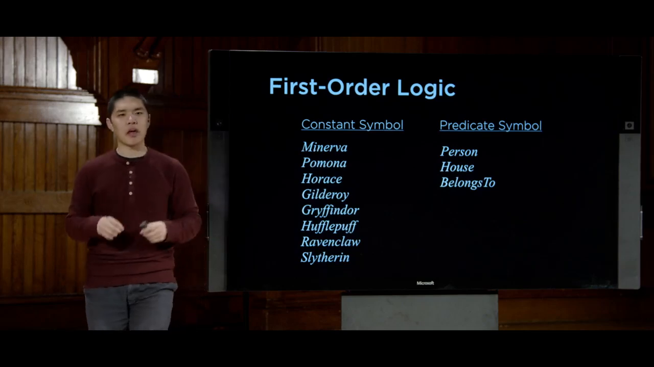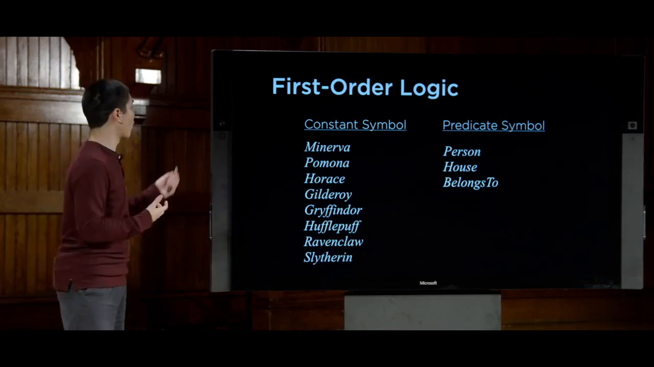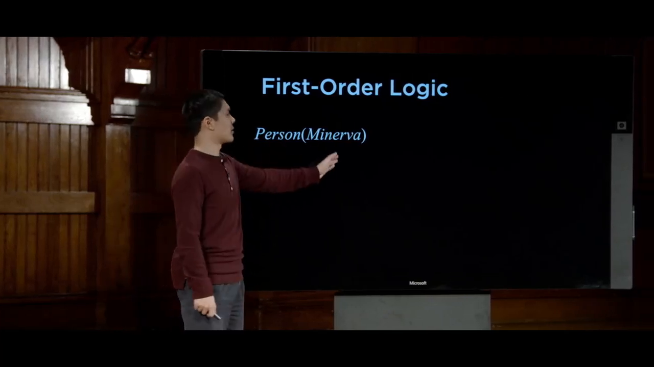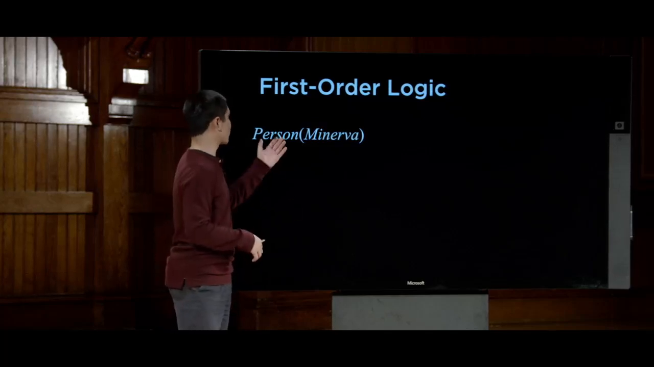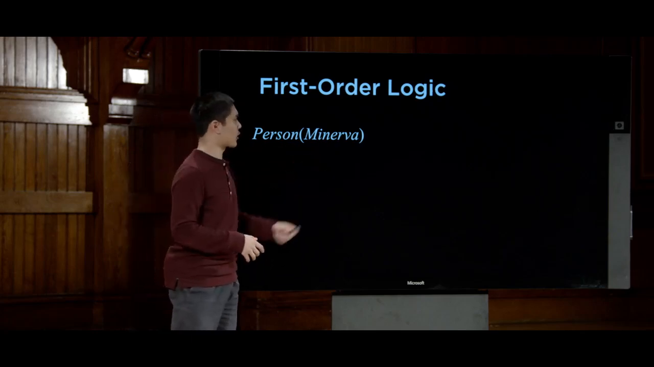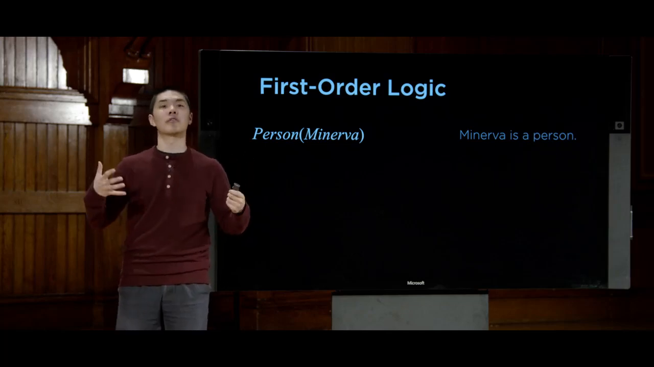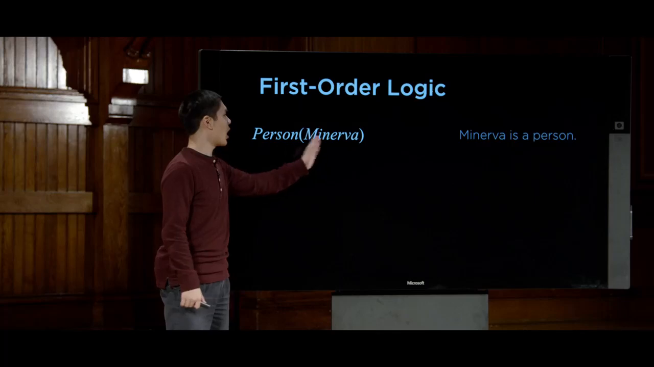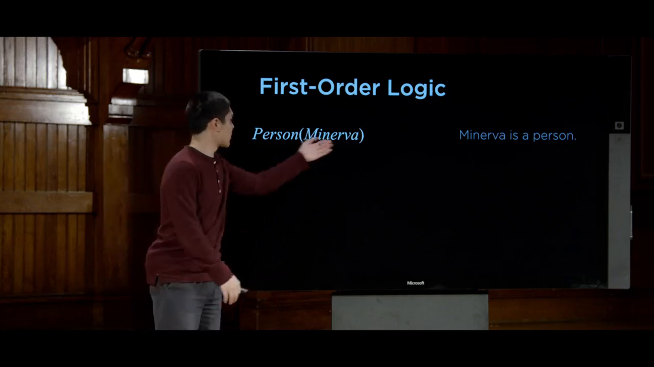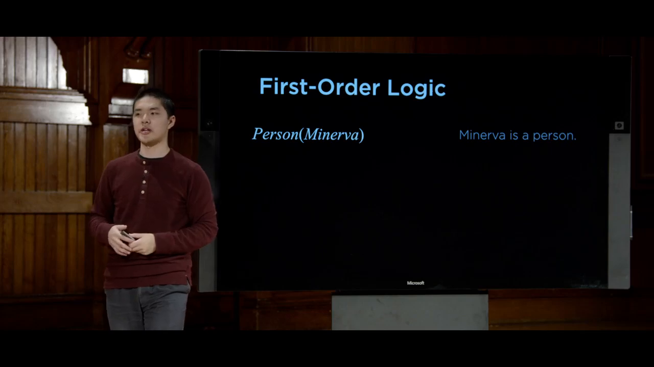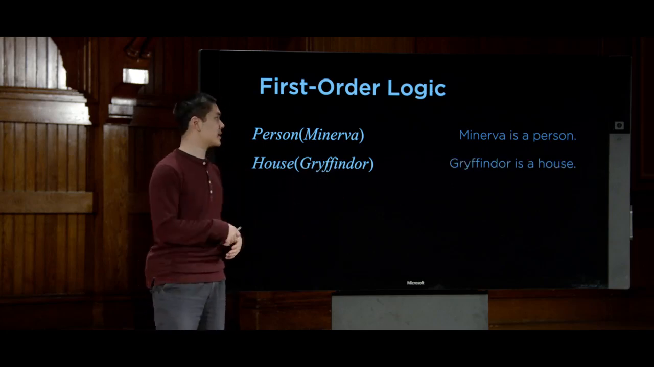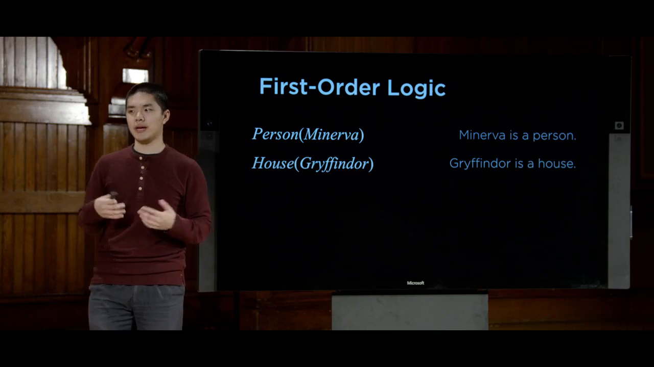So let's take a look at some examples of what a sentence in first order logic might actually look like. A sentence might look something like this: Person, Minerva, with Minerva in parentheses, person being a predicate symbol, Minerva being a constant symbol. This sentence in first order logic effectively means Minerva is a person, or the person property applies to the Minerva object. So if I want to say something like Minerva is a person, here is how I express that idea using first order logic. Meanwhile, I can say something like House Gryffindor to likewise express the idea that Gryffindor is a house.